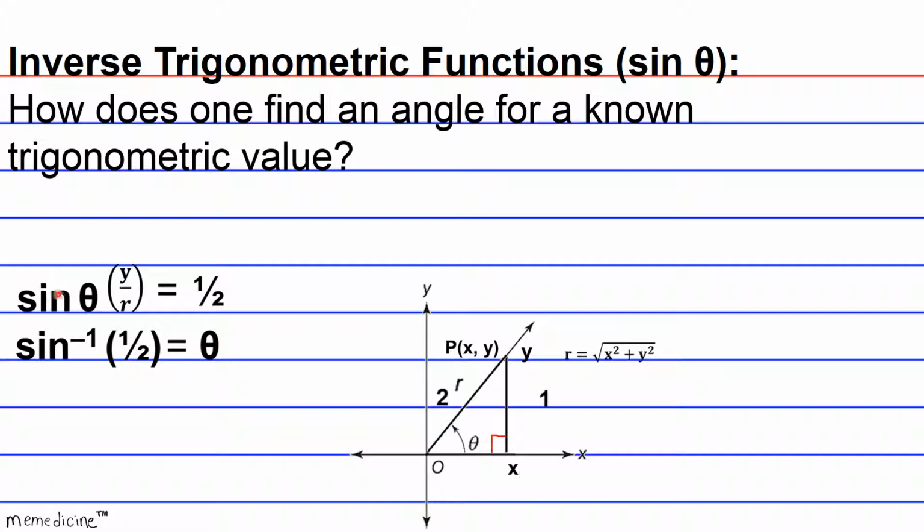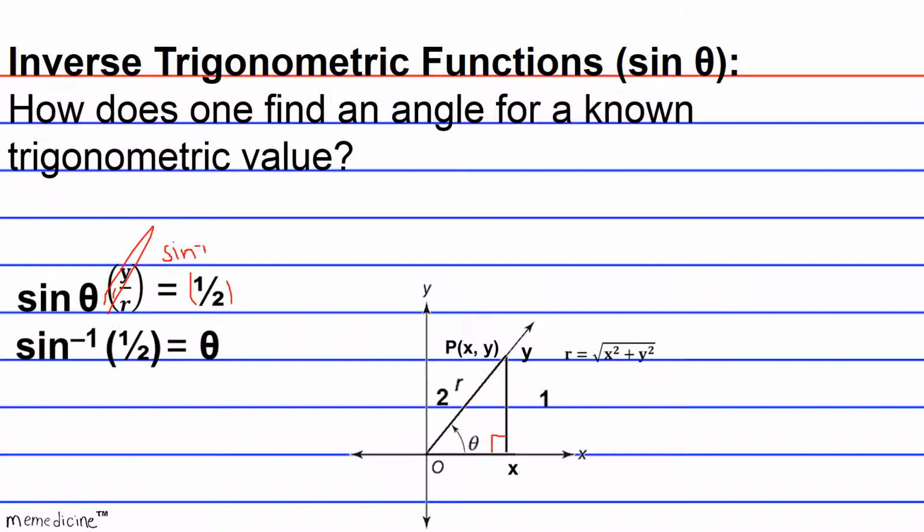So basically, in order to find the value of theta, all we did was take the inverse sine of both sides. We took the inverse sine of this and flipped the equation around. Let's just pretend that this isn't here.